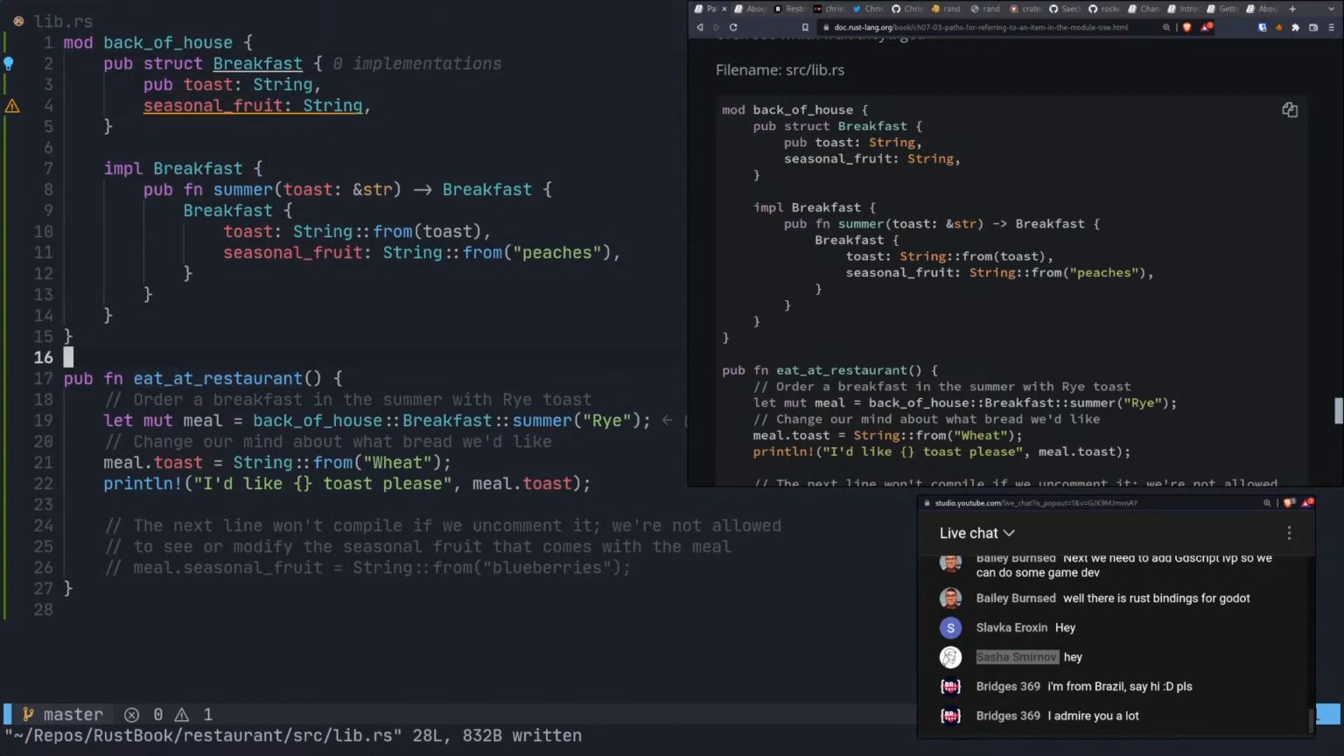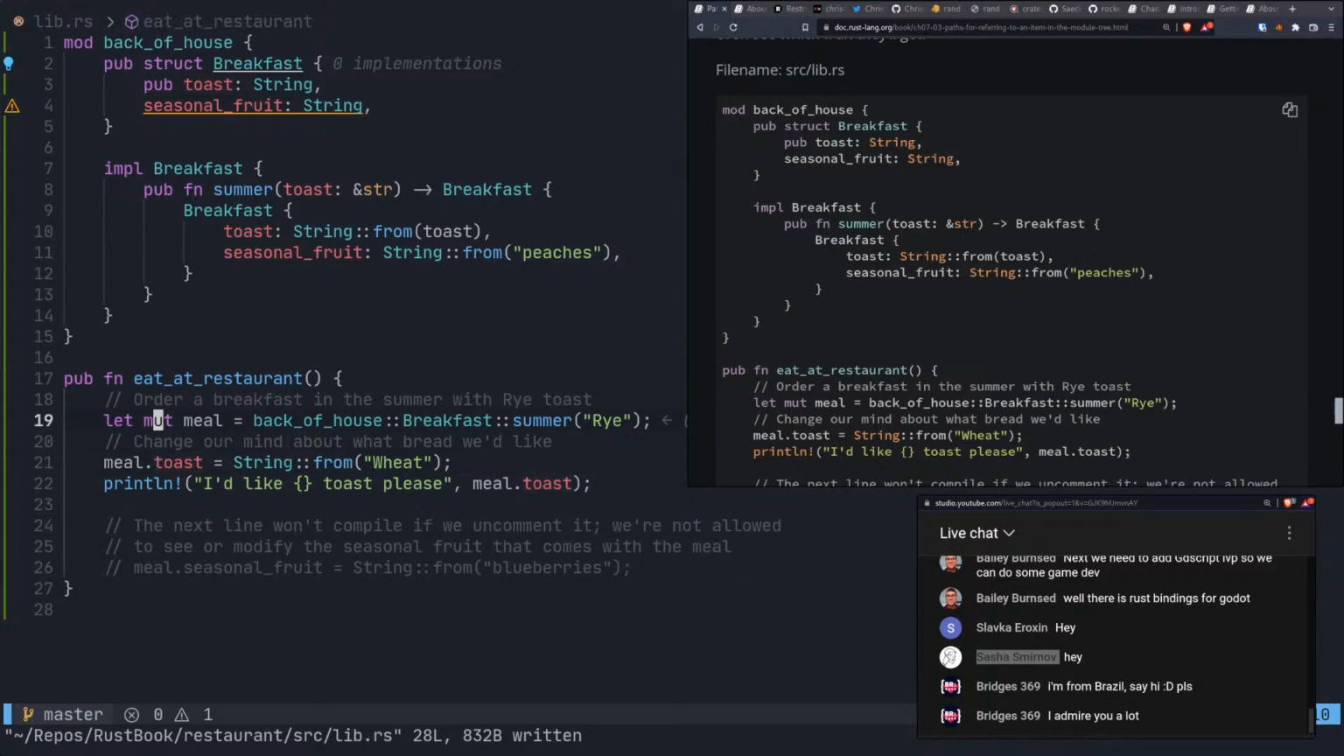So what you can do, all right, we're going to eat at the restaurant, and we're going to make a mutable meal here. The way that we're going to construct our meal is we're going to say, okay, from the back of the house, then we've got breakfast. So we want breakfast. We're going to get it from the back of the house. And in the summer, I guess summer's a function on this thing. Then we're going to choose rye, which is some kind of toast, right? And then we're going to say meal.toast equals String::from wheat.